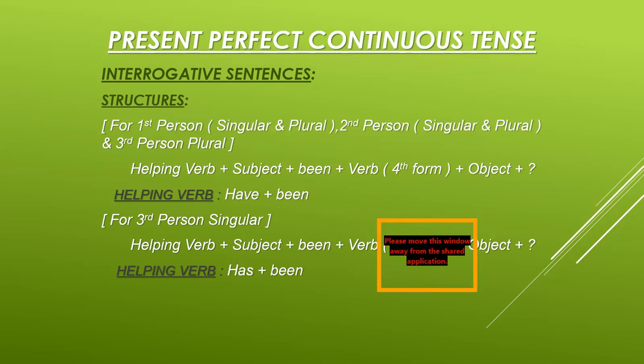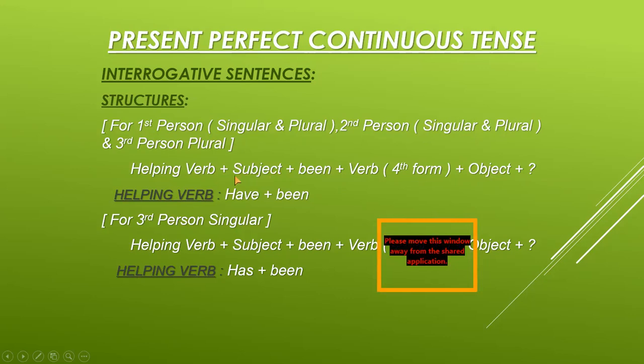Now we come to the interrogative sentences. Interrogative sentences are those which are used to ask questions. So the structures for those sentences are two again, because we have two helping verbs. For first person singular and plural, second person singular and plural, and third person plural, we have the structure: helping verb plus subject plus been plus verb fourth form plus object plus question mark.